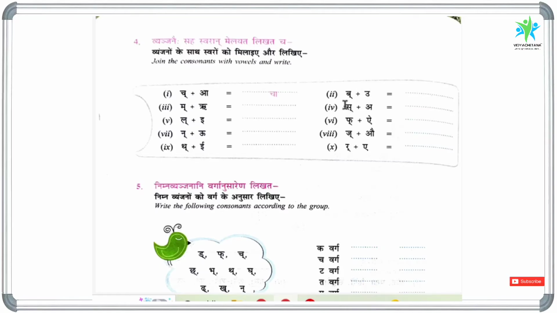So the next question is Ba halant plus U. If we add U swara to the B letter, it will become Bu. And the third question is Ma halant plus Ru. So it is Mru. And Sa halant plus A is Sa. And La halant plus E is Li. And the next letter P halant plus I, Pai.